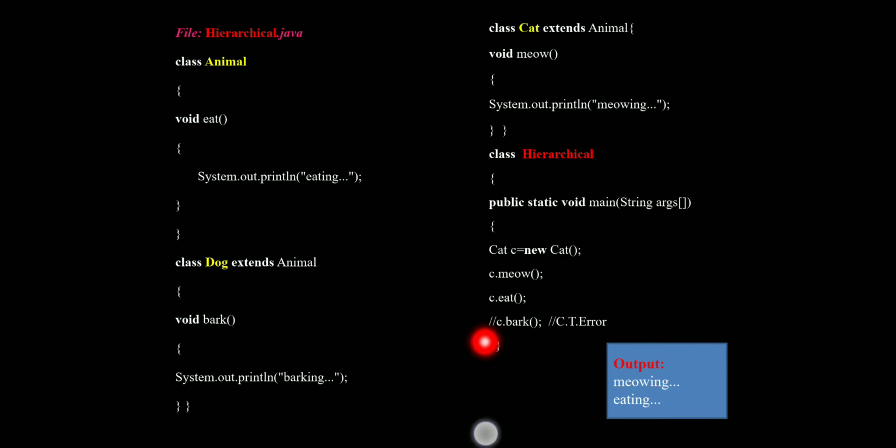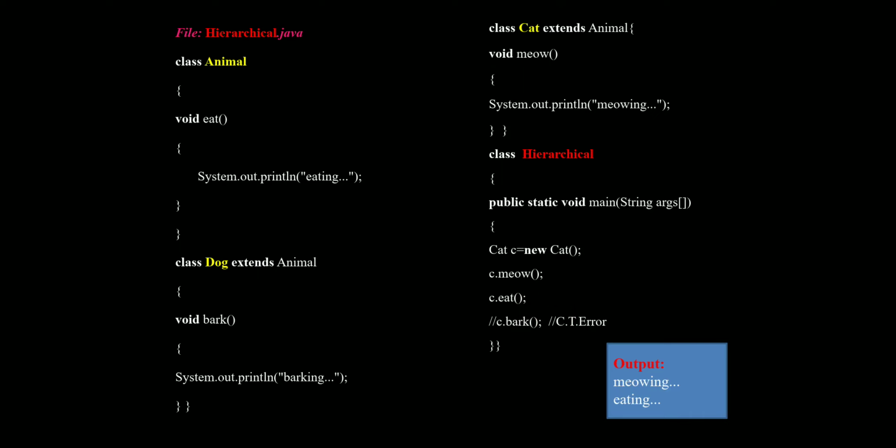These are comment lines we use in Java. If we write double slashes and some statements, it is not part of the programming, we are just simply writing the statements. Here c.bark gives a compile time error.